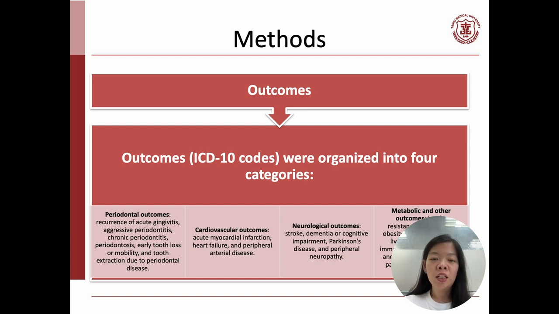And for the outcomes of our study, we organized them into 4 categories. The first is periodontal disease outcomes, the second one is cardiovascular outcomes, the third one is neurological outcomes, and then we also use the metabolic and other outcomes in our study.